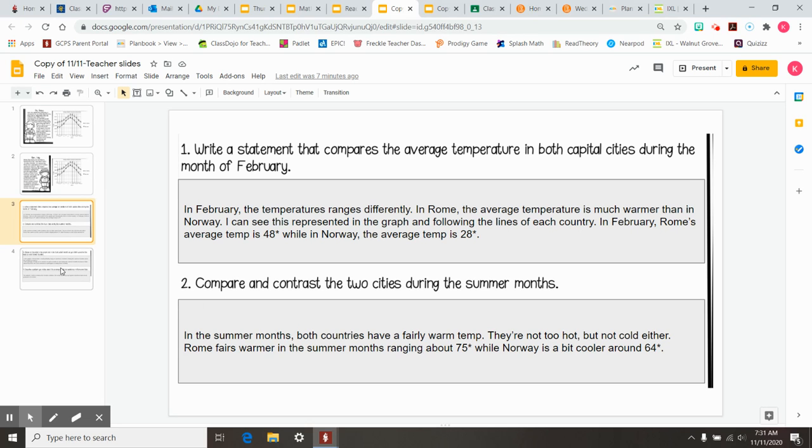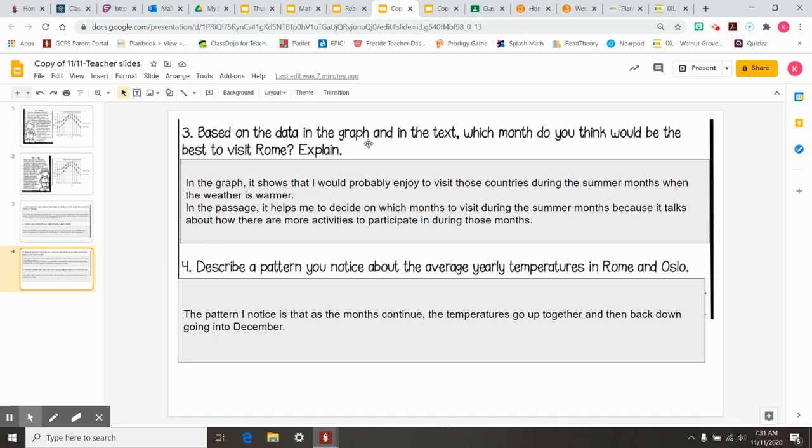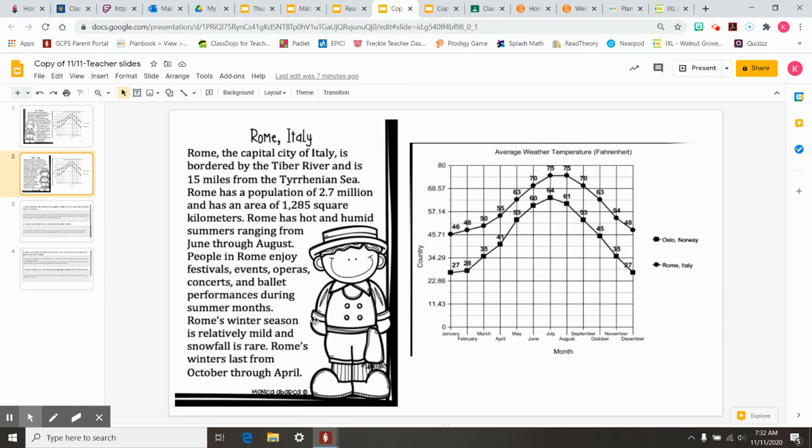The next question says, based on the data in the graph and in the text, so I'm going to use both this time, which month do you think would be the best to visit Rome? And explain. As I was talking about earlier, the passage about Rome mentions how people in Rome enjoy outdoor activities more during the summer months. I need to think to myself, is that represented in the graph as well? And it is, because I can see that during the summer months, June, July, August, and even a little bit into September, the warmer temps would make me want to be outside even more.